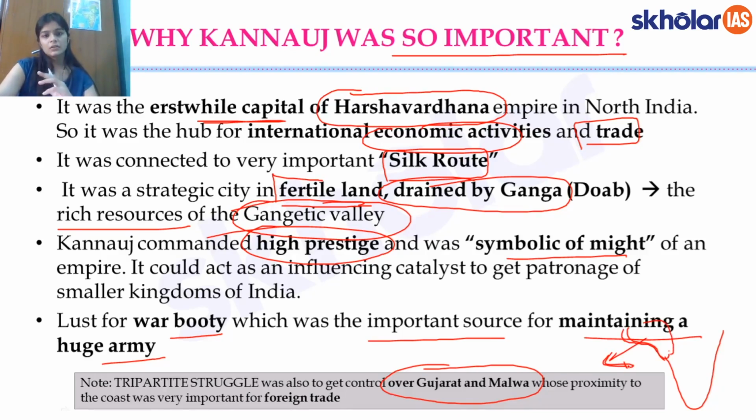And again, access to the coast or the seas would be very important for foreign trade, specifically if the Arabs are coming for trade and so on. So this was another region, and we would see later that the Pratiharas and Rashtrakutas fought over this Gujarat and Malwa region. But most importantly, one word answer, why the tripartite struggle? It is for Kannauj.